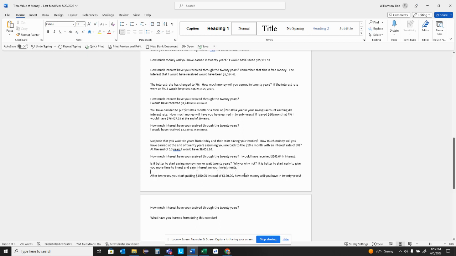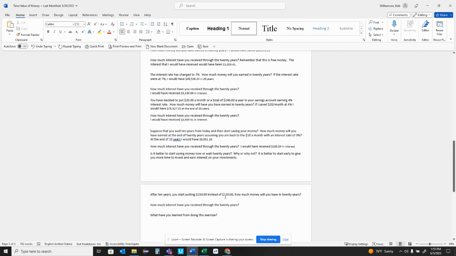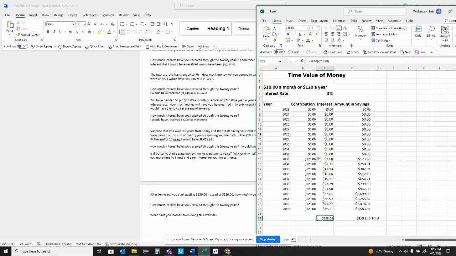Okay, after 10 years, here's a new one. It says here, after 10 years, you start putting in 150 instead of 120. How much at the end of 10, 20 years? So 120 and then 150. We're going to go back here, and these are all 120, and this is 150. So this is 120 for the first bit, 1, 2, 3, 4, 5, 6, 7, 8, 9, 10, and then 150 for the end.